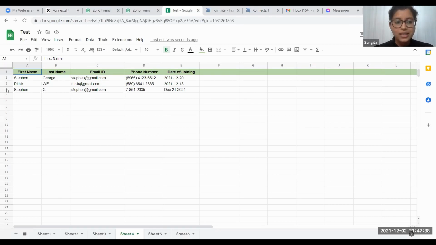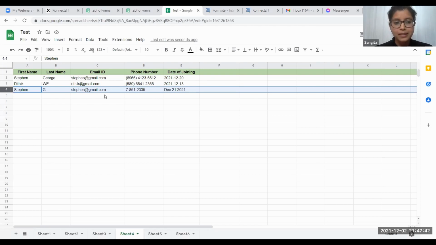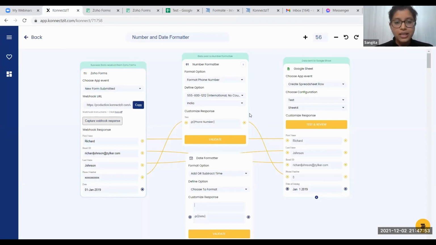As you can see here, we had added this particular first name, last name, and the email ID. This is the particular format which we had put there, and this is the format which I wanted the date to be in. So this is how you can format the input. This is how the number and the date formatter really works.